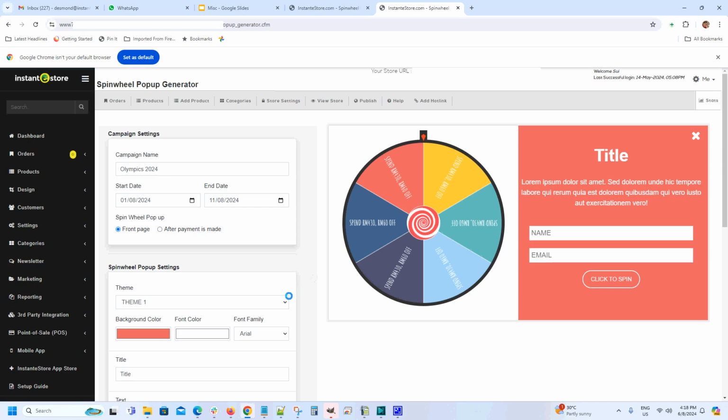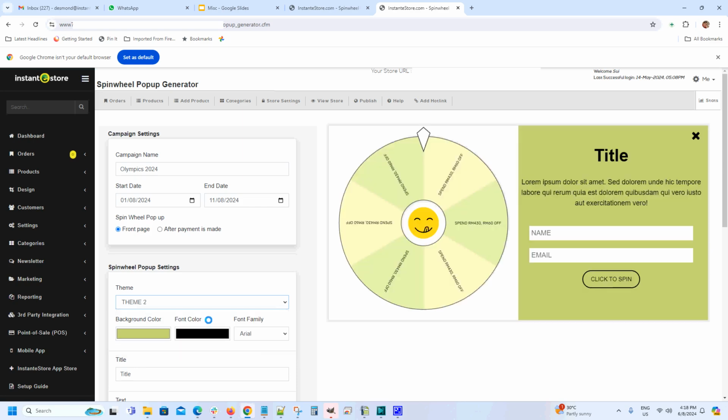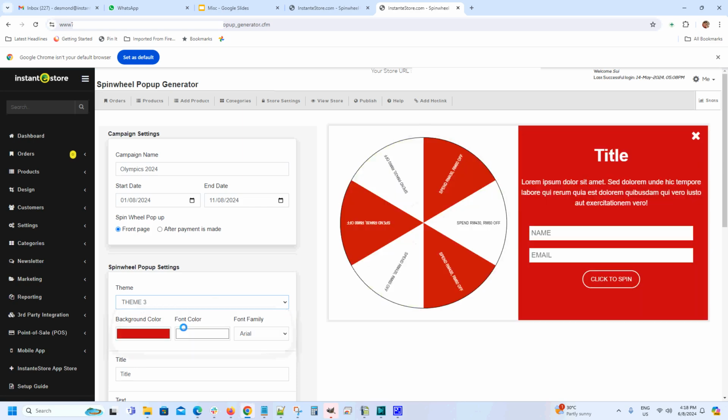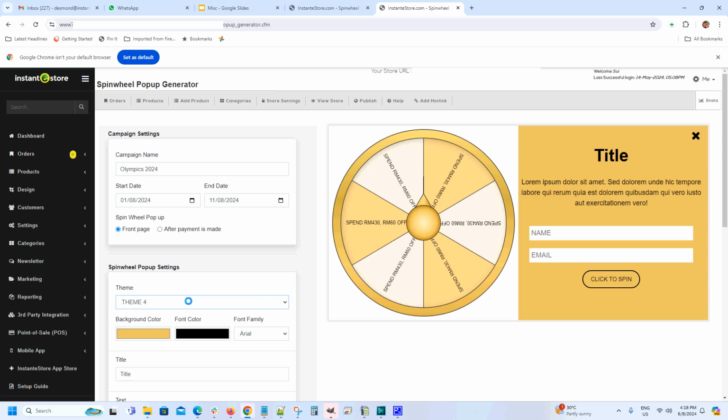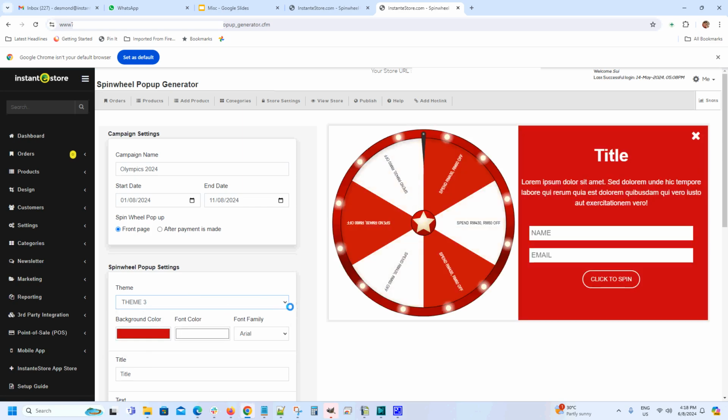You have 4 themes to choose from. This is the first, this is the second, this is the third, and this is the fourth. I'll go with the third theme.